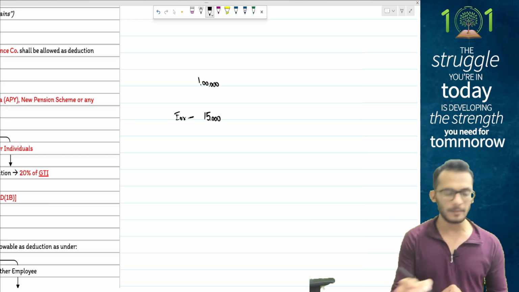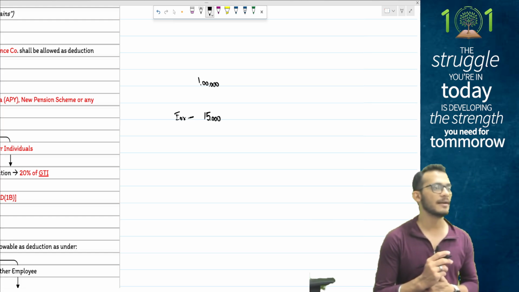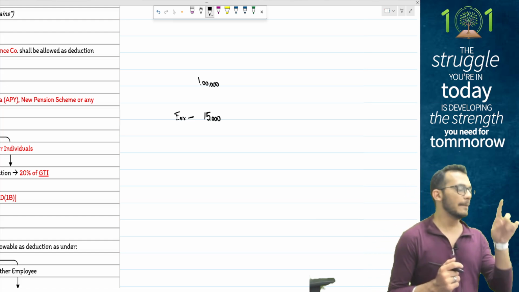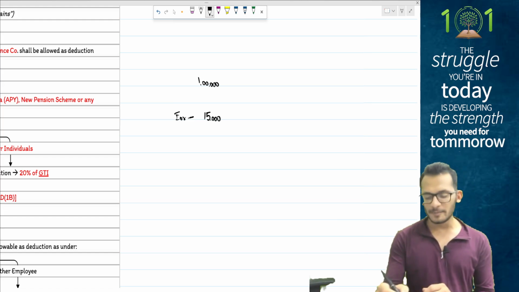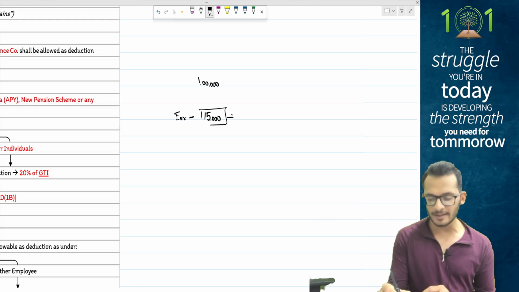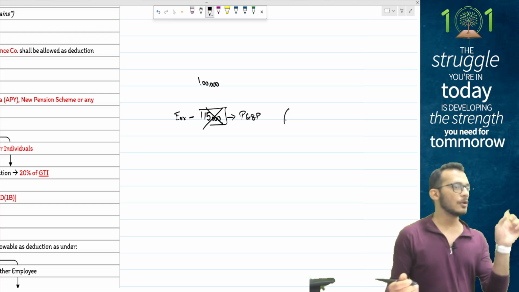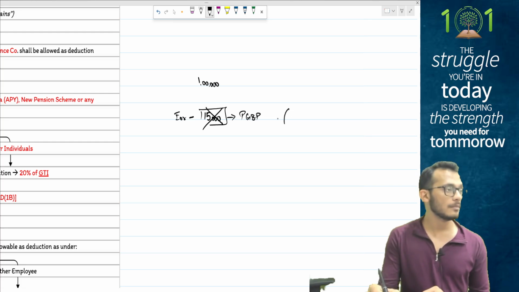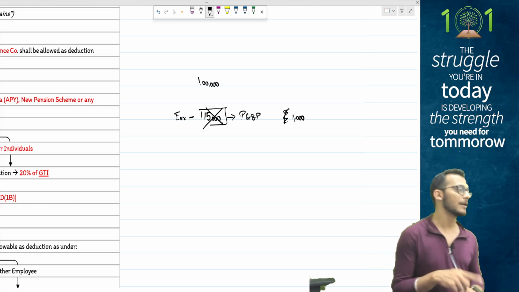A couple of things will happen, people. First of all, because the employer contributed 15,000, he will have a disallowance under PGBP. The PGBP chapter says the employer cannot contribute more than 14% of salary. So when the employer claims this as a deduction under PGBP, income tax will come and clarify it is not allowed as a deduction; you can only allow 14,000, because the whole 15,000 is sitting in the P&L, so you will disallow 1,000 rupees. This will happen from the employer perspective.